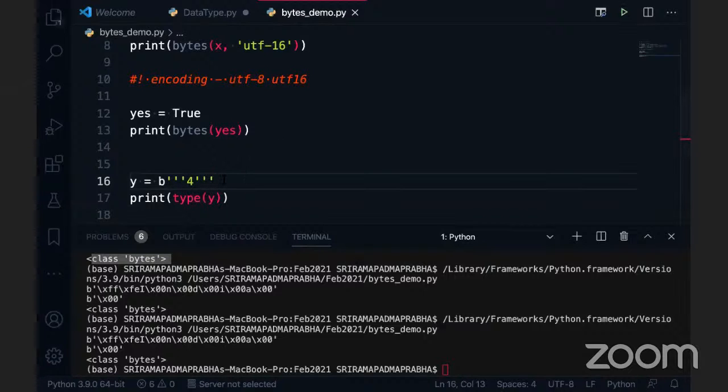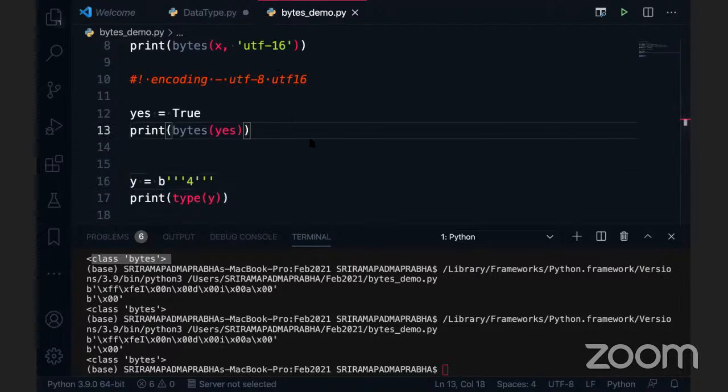Now this is how it is working. So this is the 4. Y is equal, y of b of 4 I have given. So basically this is a string. What if I'm not defining this one into the quotes? If I give the b4, then this is wrong, right? You have to define that one somewhere like this, in single quotes, double quotes, or triple quotes, then only it works. So anybody have any questions on this? Hope it is clear to you.